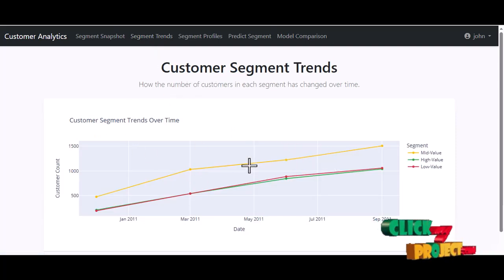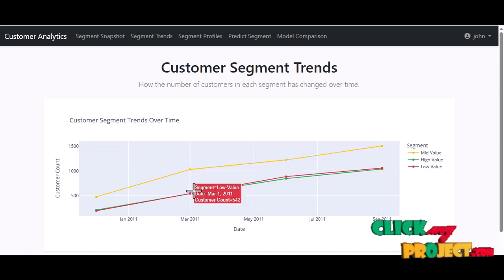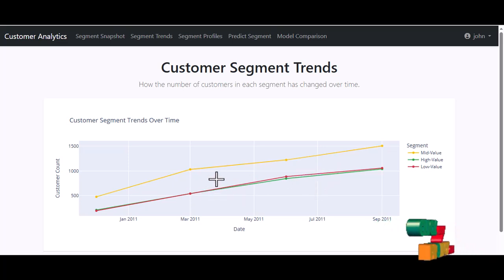This line chart shows the number of customers within the three distinct segments: mid value, high value, and low value. Yellow line is mid value, green is high value, and red is low value. This period is January to September 2011. The data shows the growth trend across all three segments, with mid value being the largest and growing at a fast rate.